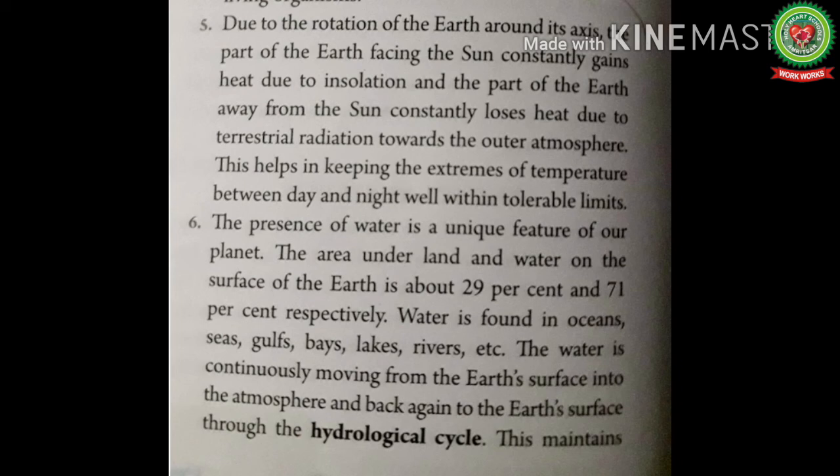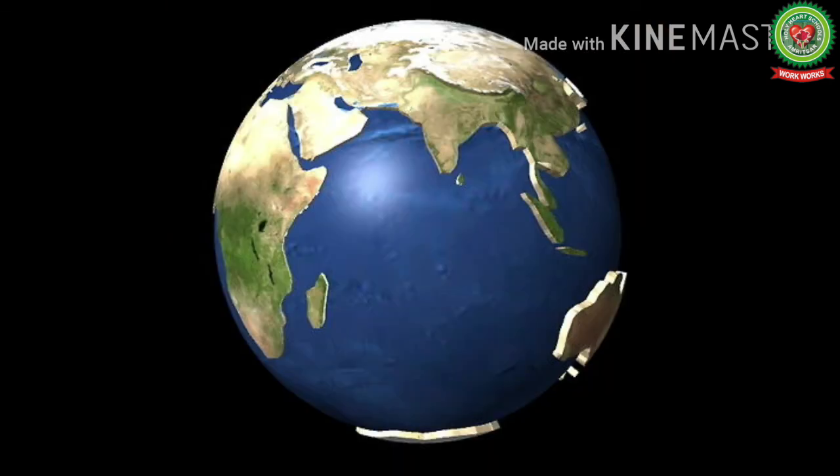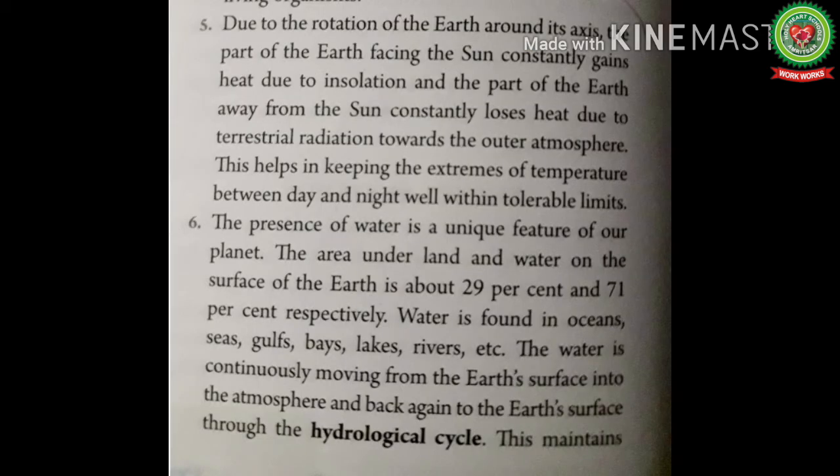Now next, the most important point: the presence of water, that makes it very unique. The presence of water is a unique feature of our planet. The area under land is about 29% and 71% is covered with water. This is the reason that our Earth is also known as the blue planet. Water is found in oceans, seas, gulfs, bays, lakes, rivers, etc.